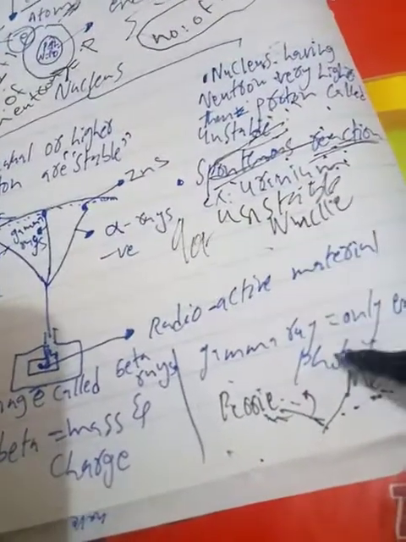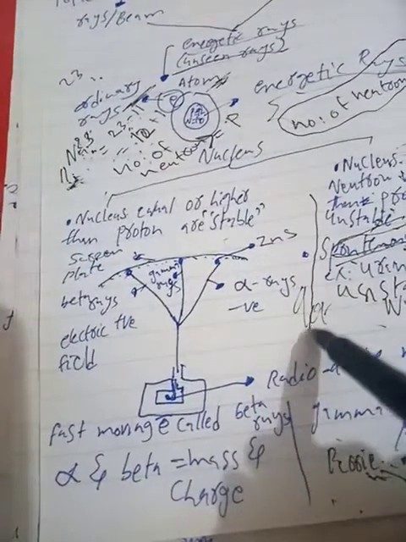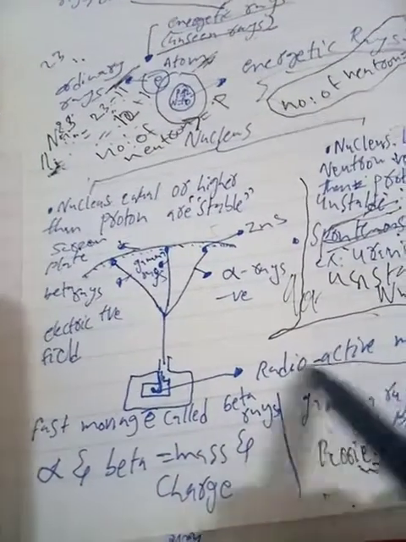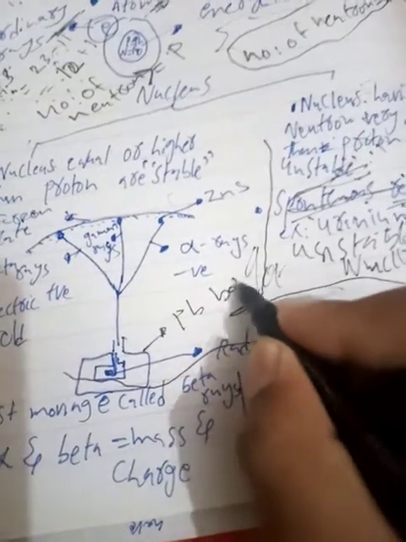Here they did an experiment with a lead box. Here we have the radioactive material inside the lead box. This is the lead box, the Pb box, because lead is also called Pb.